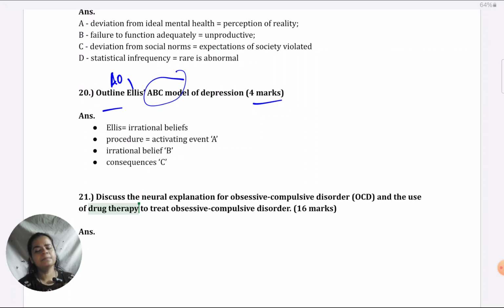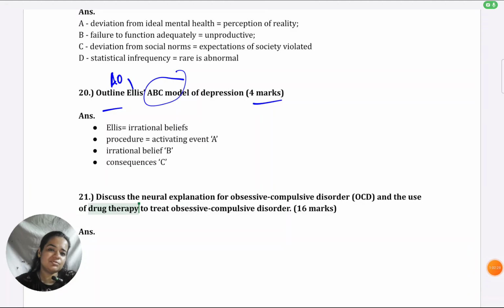Same thing here. Just because they've combined neural and drug therapy doesn't mean you don't know the answer, because the wording looks a little obscure. It's not obscure, like I told you, actually it's logical. And you know both. You just have to club both together, just intertwine both together. That's the only skill that's required. As such, you know the base of what you have to cover in this. So don't become unnecessarily panicky. It's actually a very easy question to answer.